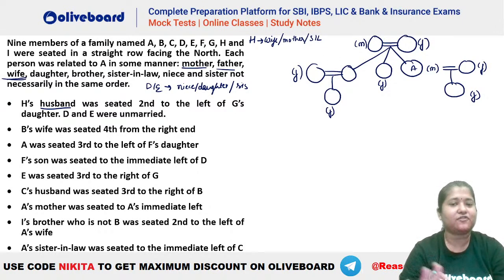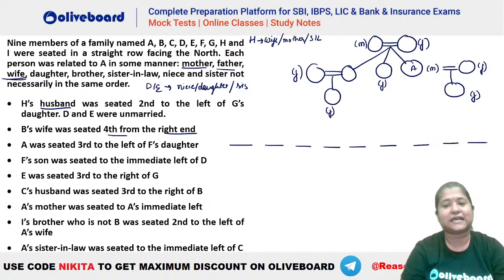Okay, so we have H either as these three persons. Now B's wife was seated fourth from the right end. Okay, so B has B's wife. Let's say we have 9 persons: 1, 2, 3, 4, 5, 6, 7, 8, 9. So B's wife, you can see B's wife.